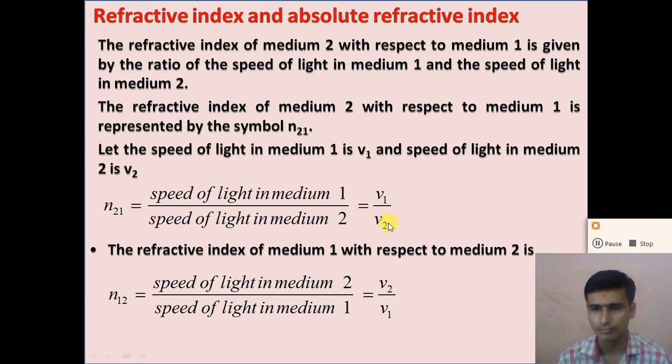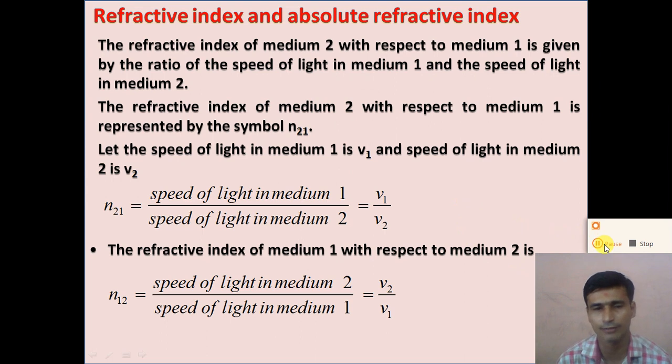Similarly, dear student, if you want to find the refractive index of medium 1 with respect to medium 2, it is denoted by n12 and it is equal to the speed of light in medium 2 divided by the speed of light in medium 1, that is v2 divided by v1. So the refractive index of medium 1 with respect to medium 2 is the reciprocal of the refractive index of medium 2 with respect to medium 1.